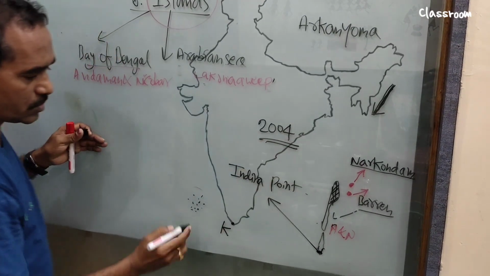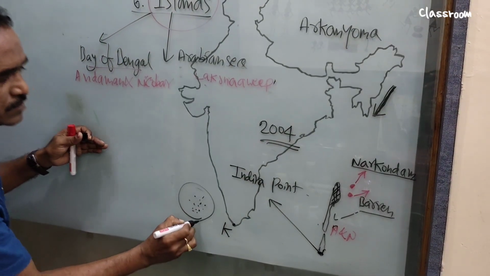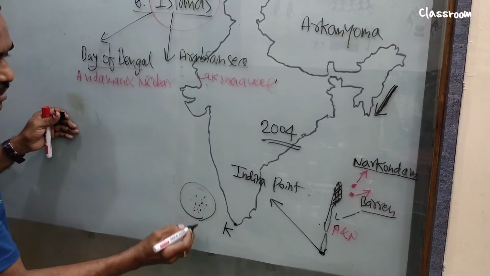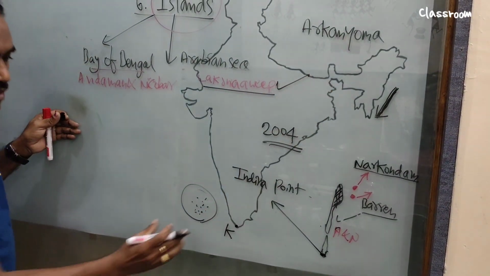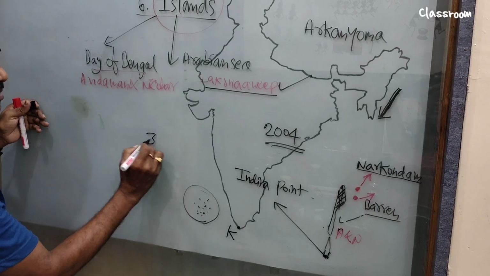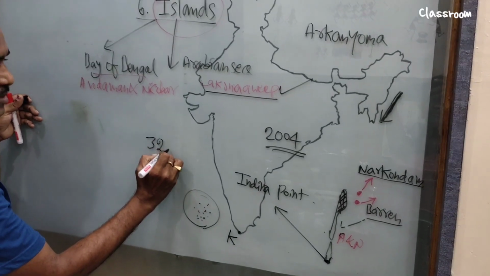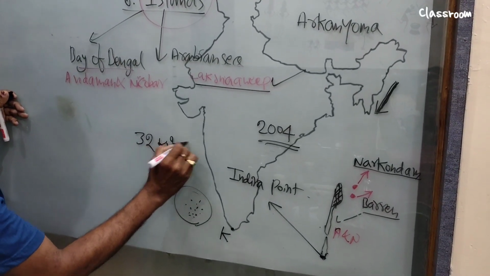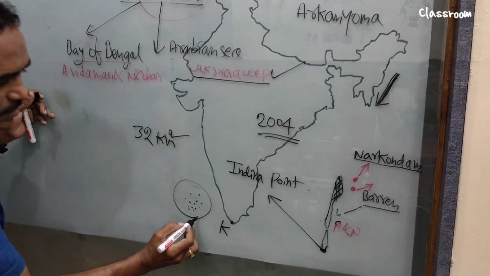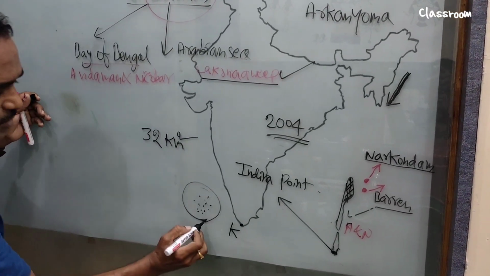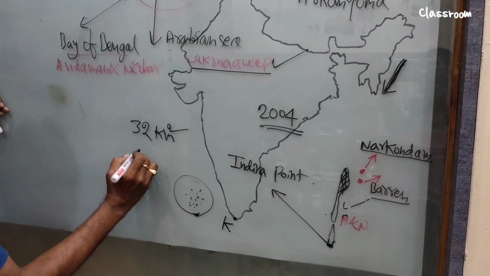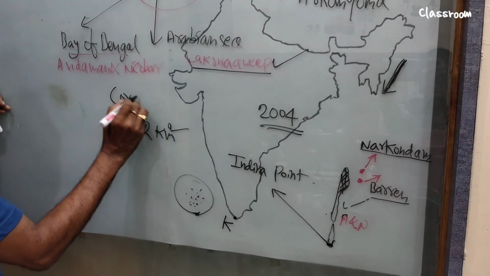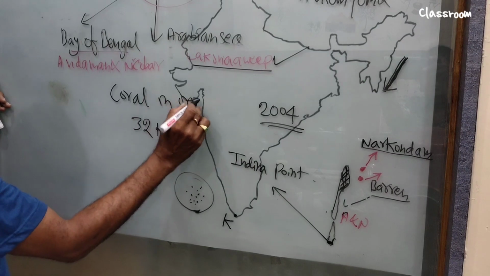Now let's move on to the islands in the Arabian Sea. It is Lakshadweep. The area of Lakshadweep is 32 square kilometers, and it is coral in origin.